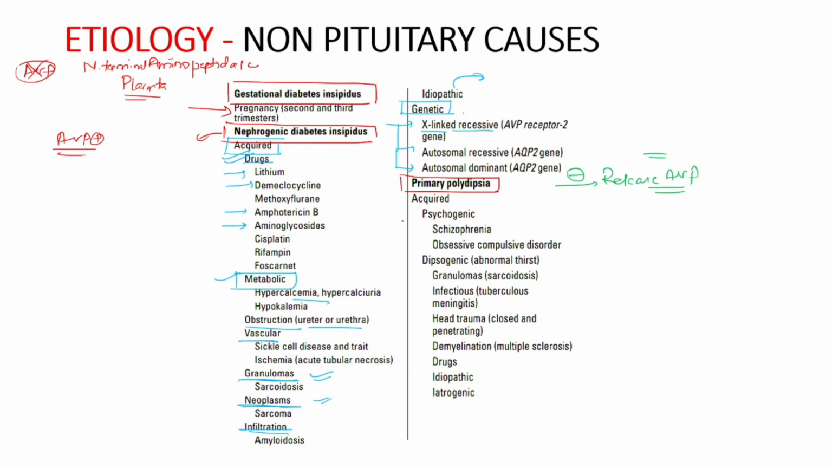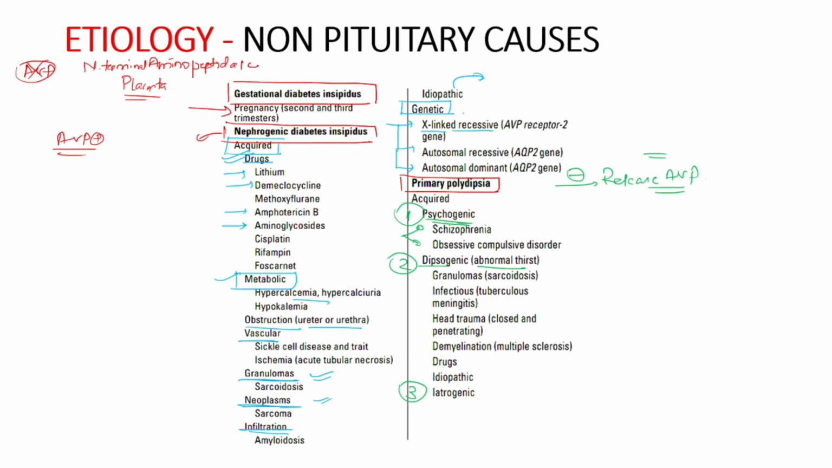Now primary polydipsia is of three types. It can be either psychogenic, dipsogenic, or iatrogenic. The psychogenic form is not associated with thirst, and the polydipsia seems to be a feature of psychosis associated with schizophrenia or obsessive compulsive disorder. The dipsogenic form, as the name suggests, is associated with abnormal increased thirst, which is caused by reduction in the set point of osmoregulatory mechanism.